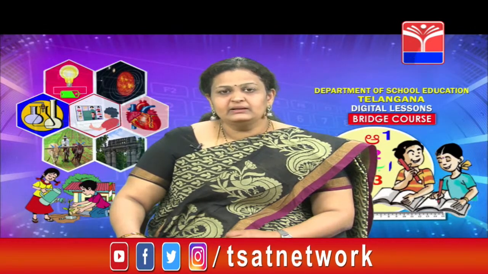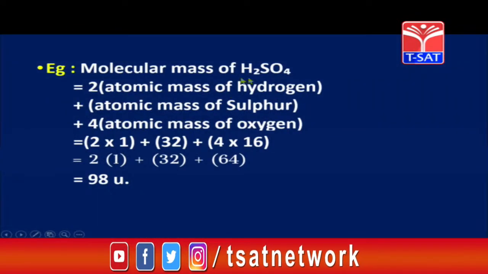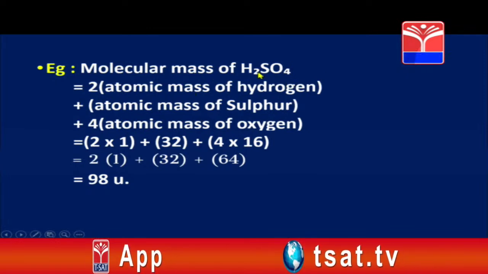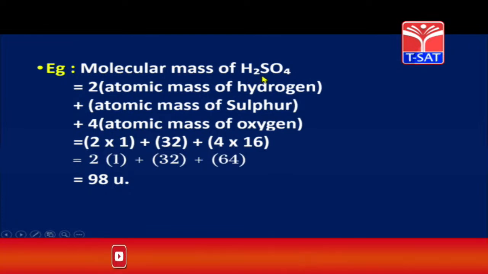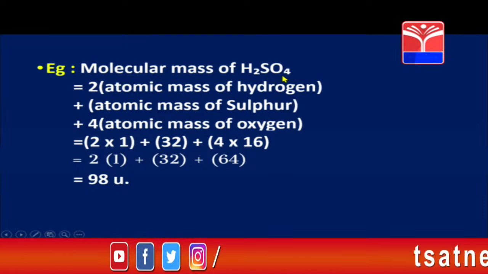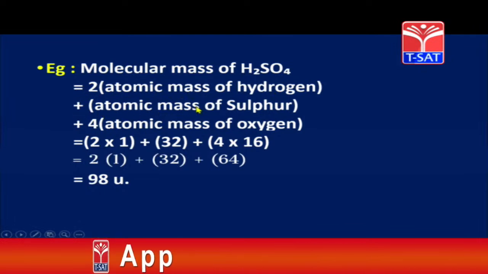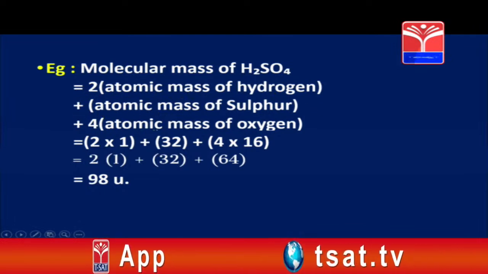For example, let us consider say H2SO4. What is it children, H2SO4? Yes, it is sulfuric acid. So here H2SO4 consists of 2 atoms of hydrogen, 1 atom of sulfur and 4 atoms of oxygen. So we will write it as 2 into atomic mass of hydrogen plus 1 atomic mass of sulfur plus 4 into atomic mass of oxygen.